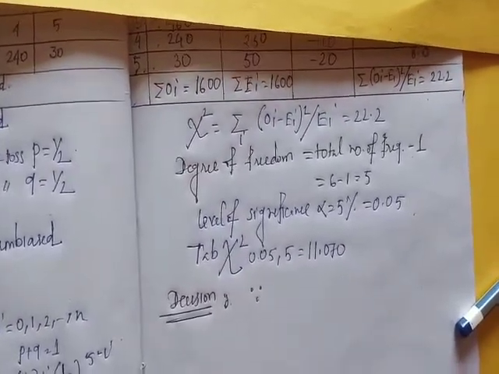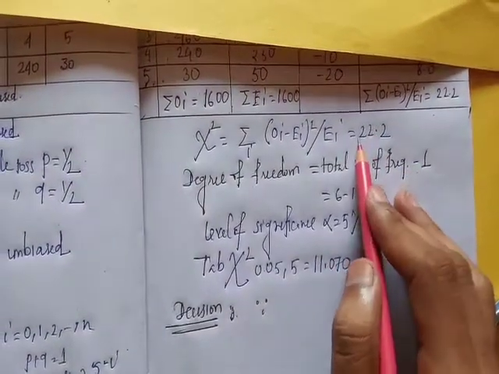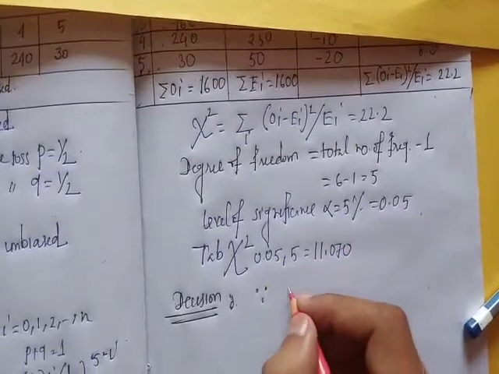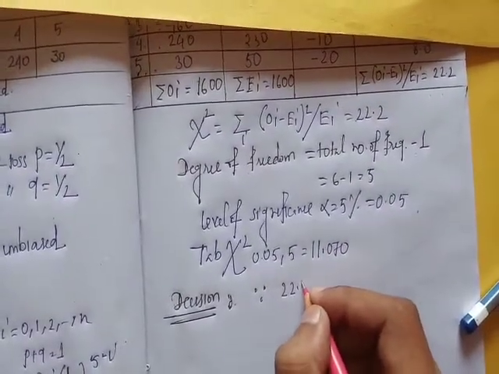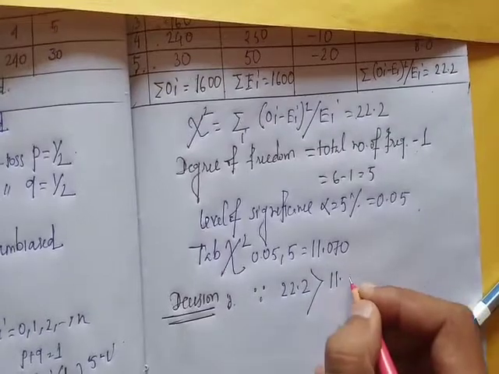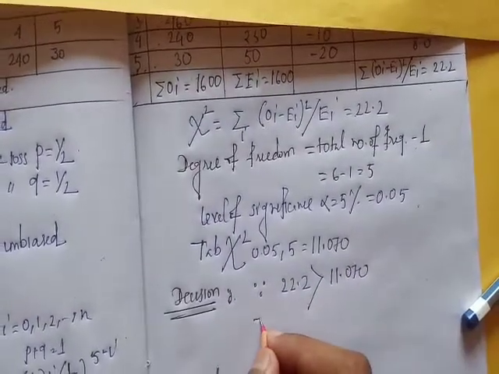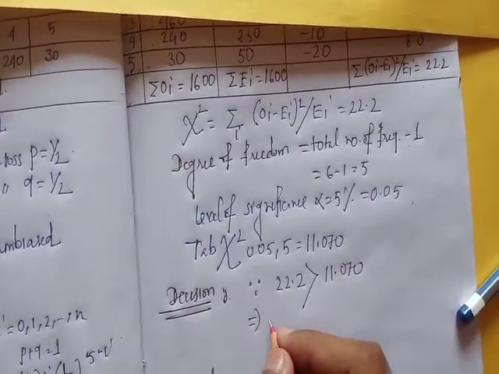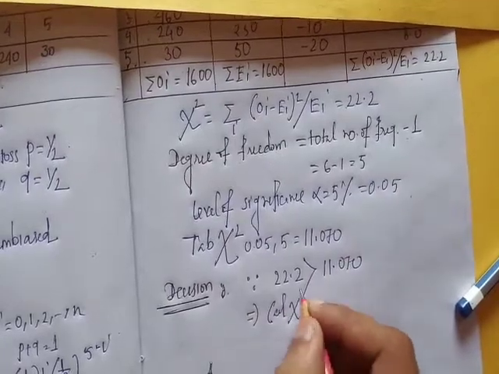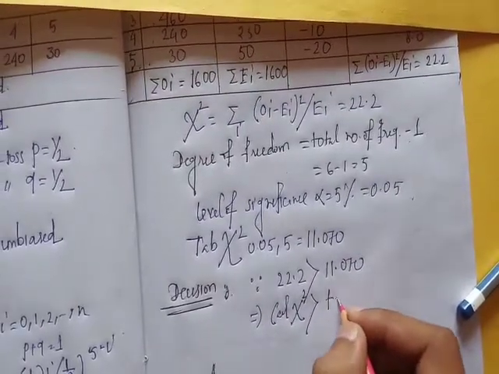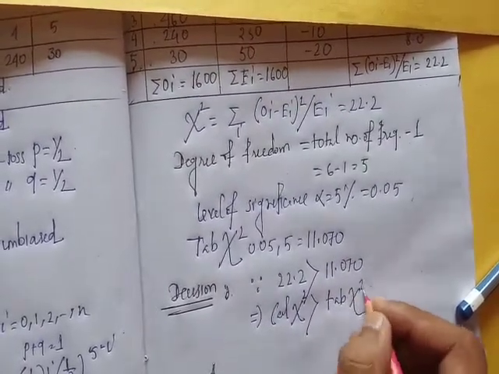Okay, next decision. This is the calculated value of chi-square, this is the tabulated value of chi-square. Since 22.2 is greater than 11.070, that implies calculated value of chi-square is greater than tabulated value of chi-square.